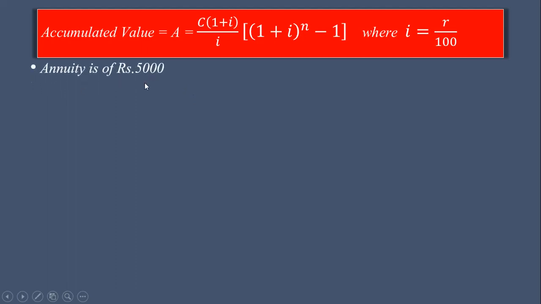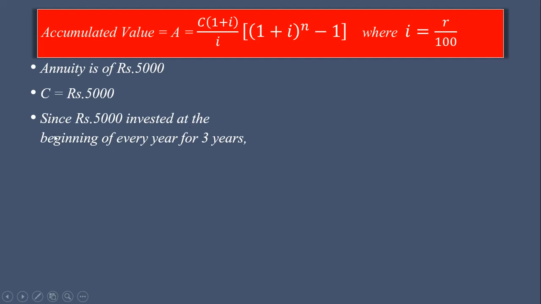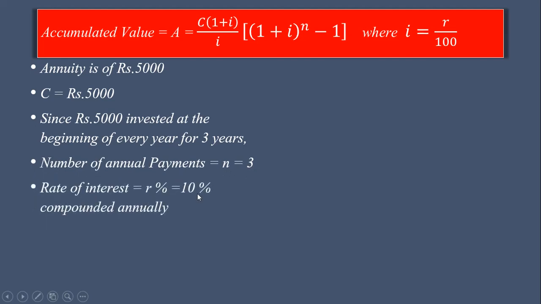The annuity is of rupees 5000. C is equal to rupees 5000. Since rupees 5000 invested at the beginning of every year. So while solving examples, be careful about these words, invested at the beginning or at the end. According to that, we have to use the appropriate formula. Here rupees 5000 invested at the beginning of every year, so we have to use formula for annuity due for 3 years. Therefore, number of annual payments n is equal to 3. Rate of interest is R% is equal to 10% compounded annually. i is equal to 10 upon 100 is equal to 0.1.